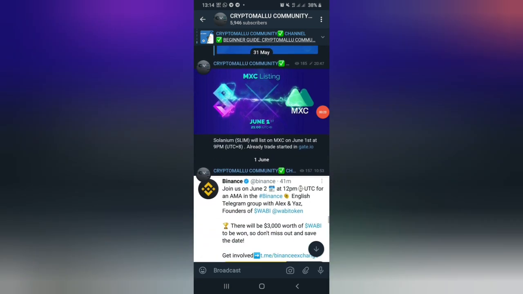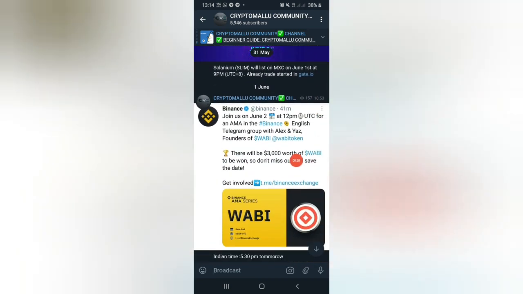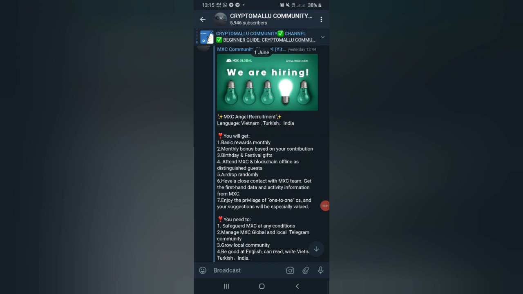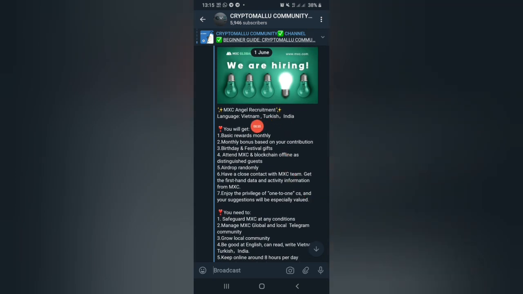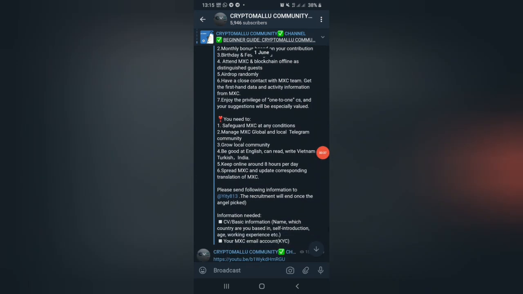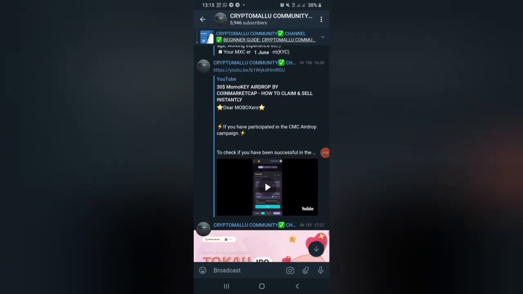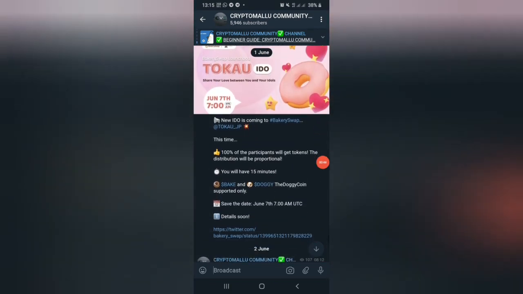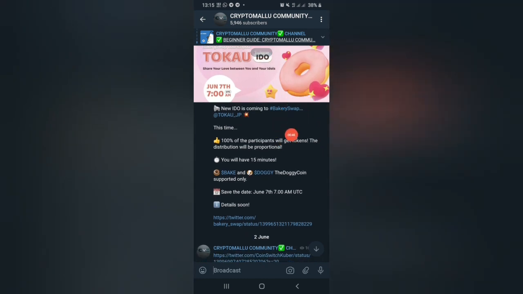You can have a look at the Slim token, which is already listed on MXC and Gate.io. The Binance AMA is going to happen today. There is an angel recruitment for the Vietnam, Turkish and India communities in MXC. If you wish, you can apply. The $30 Momoki airdrop, if you are eligible, you can claim it. The video is already posted.